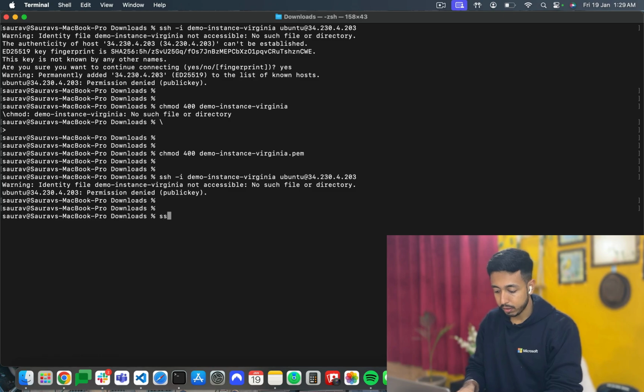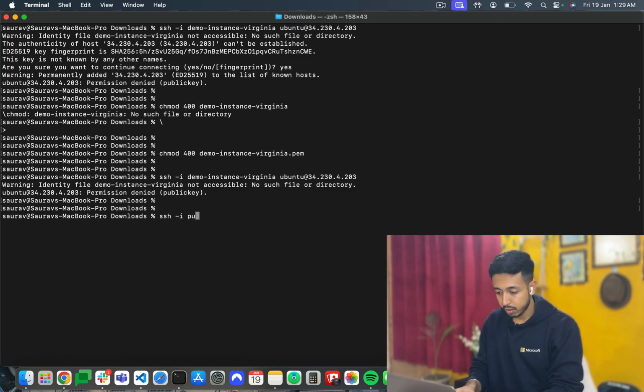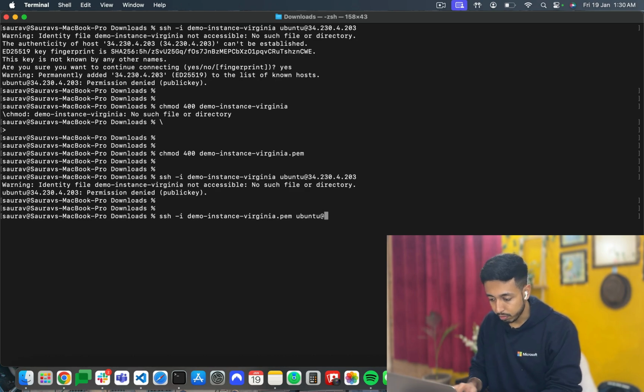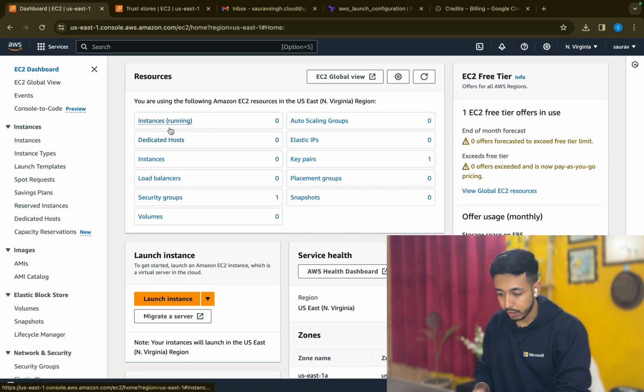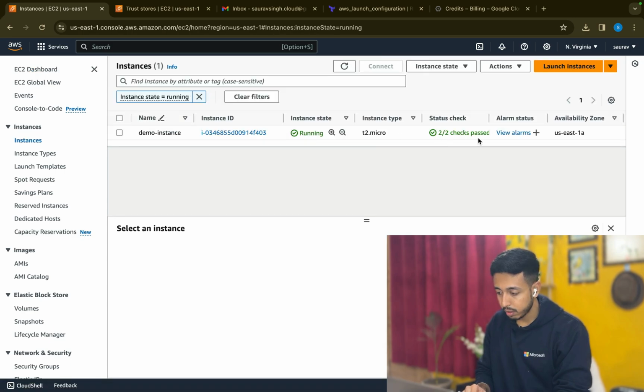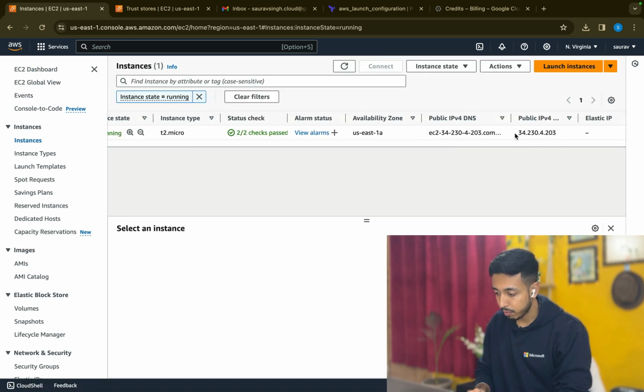So, SSH -i demo instance Virginia.pem, Ubuntu @ the public IP.